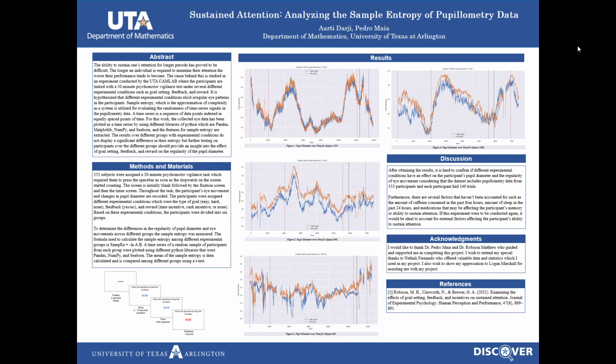So here's my research poster. The title of my research is Sustained Attention, Analyzing the Sample Entropy of Pupillometry Data. The aim of my research is to see if the effect of setting an experimental condition such as goal setting, feedback, and reward affects the regularity of a person's pupil diameter and eye movement.